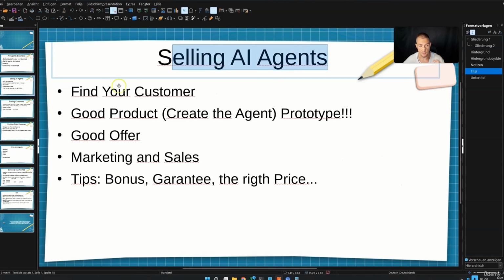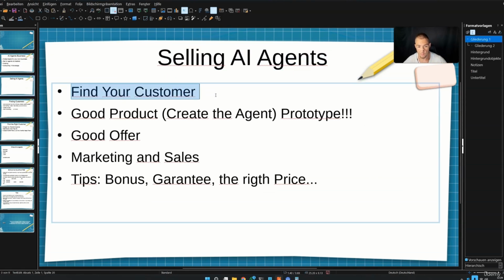Selling your AI agents: you need to find your customer. You need to make a prototype. You need to have a good offer, so marketing and sales tricks are perfect. And then you need a bonus, guarantee, and the right price.